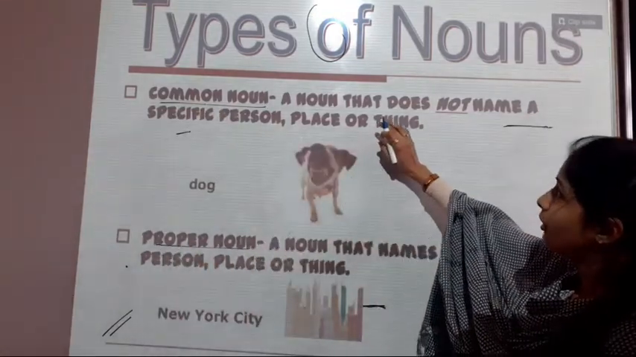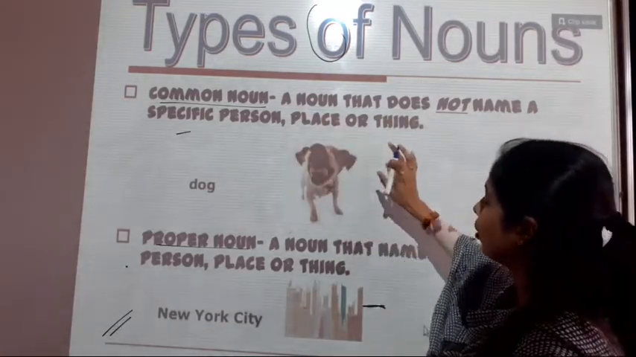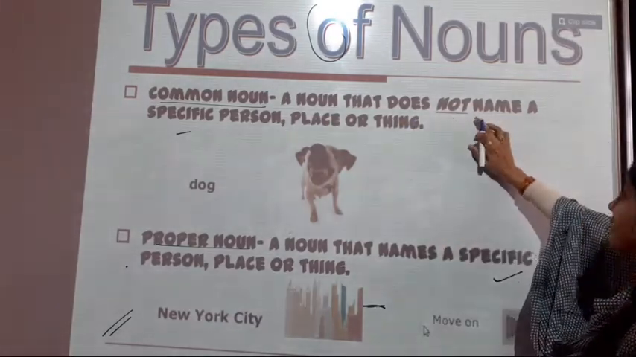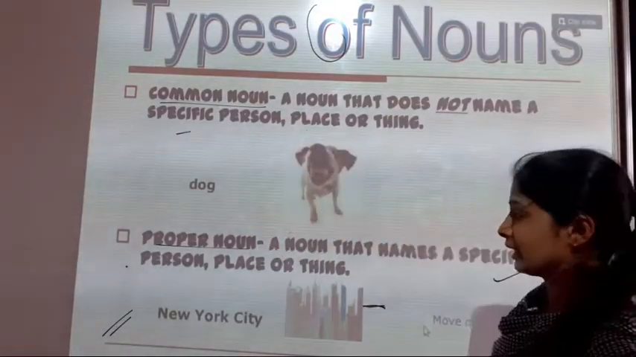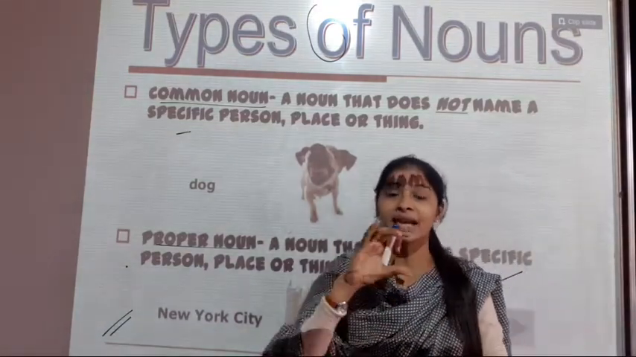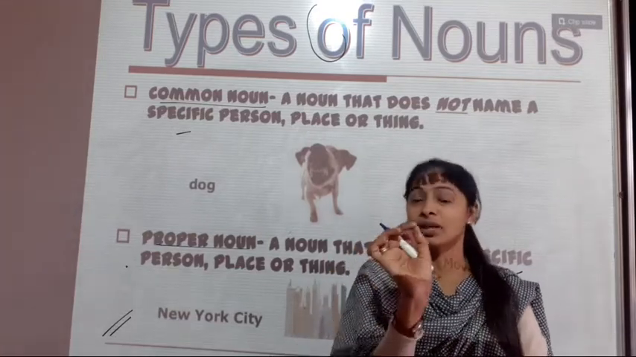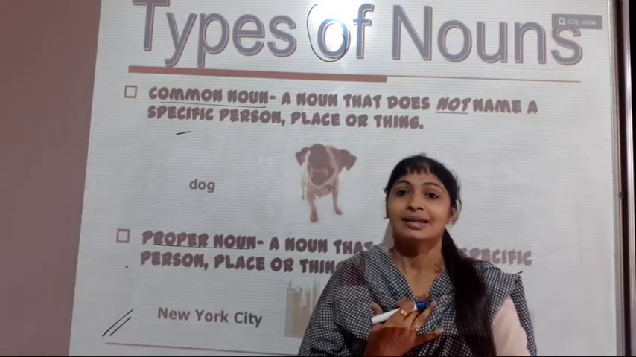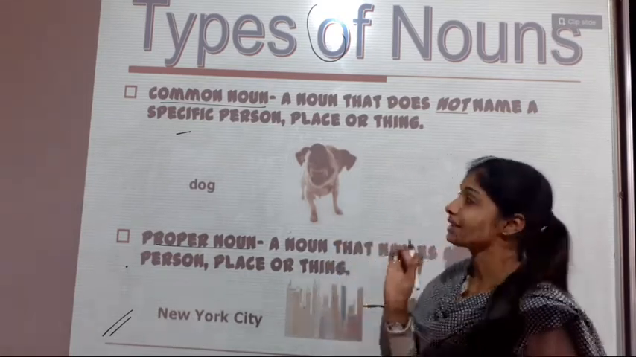What is a common noun? A noun that does not name a specific person, place or thing. That is called a common noun. It does not, remember this, name a specific person, place or thing. There is no particular name there. For example, here we are giving a name to a person. For example, my name is Sezuna. Sezuna is not a common noun. A lady, you can say, that is the common noun. But the name is not given there. So students, that is the common noun.